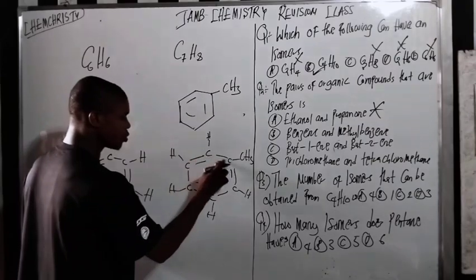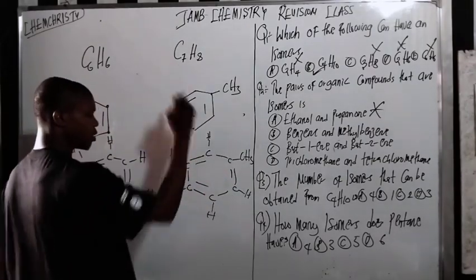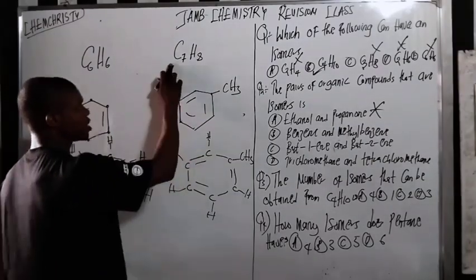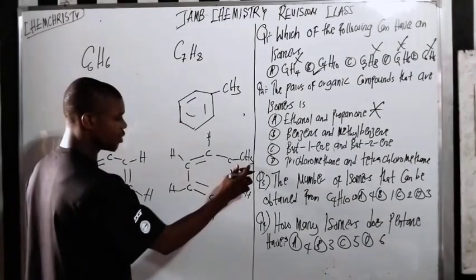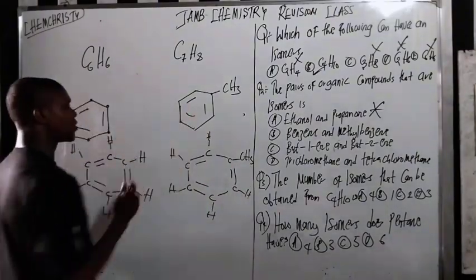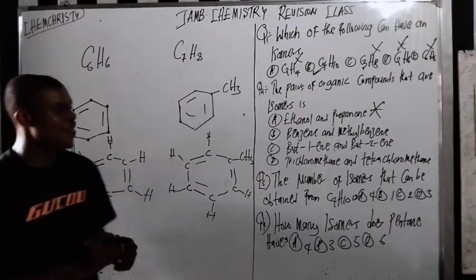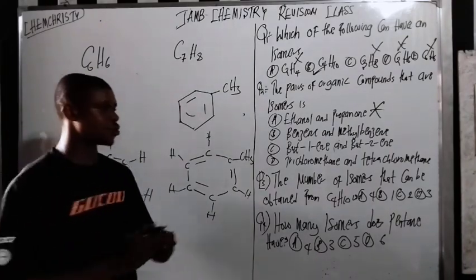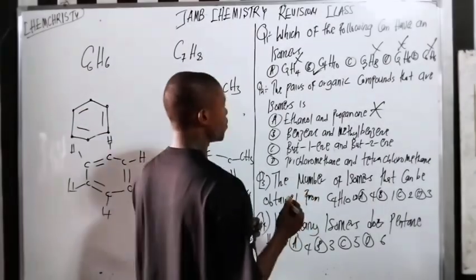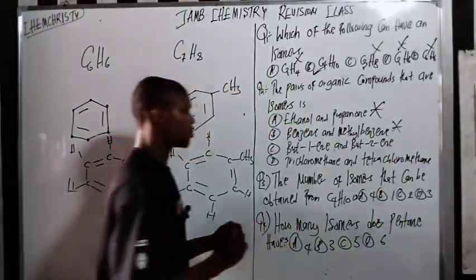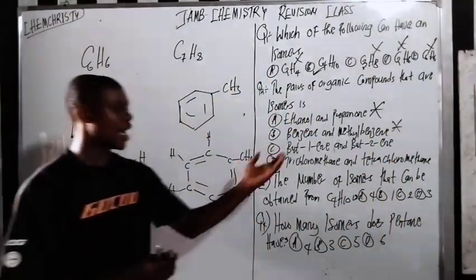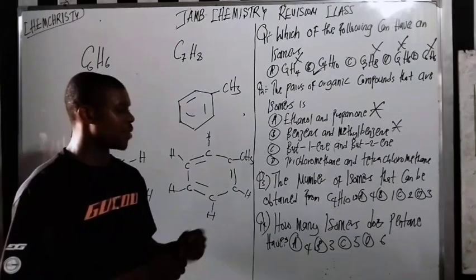This one has 1, 2, 3, 4, 5, 6, 7. Seven carbons come out here, C7. Now if you look at the hydrogen: 3, 4, 5, 6, 7, 8, that is 8 hydrogen. So they don't have the same molecular formula. You get that? So they are not isomers of each other. They are not pairs of isomers. So let's look at the C part.